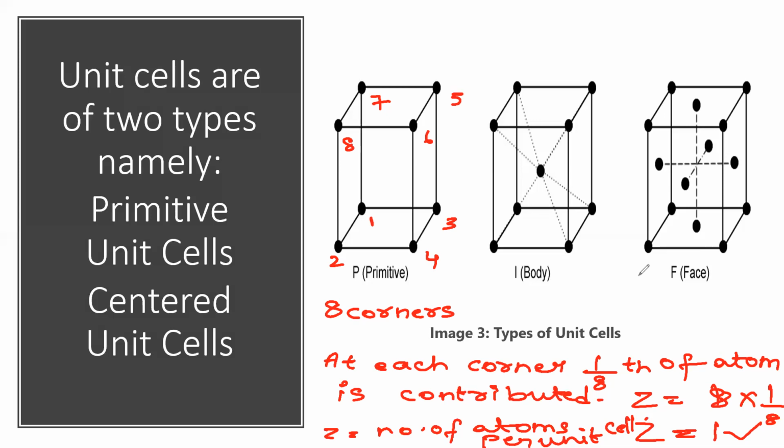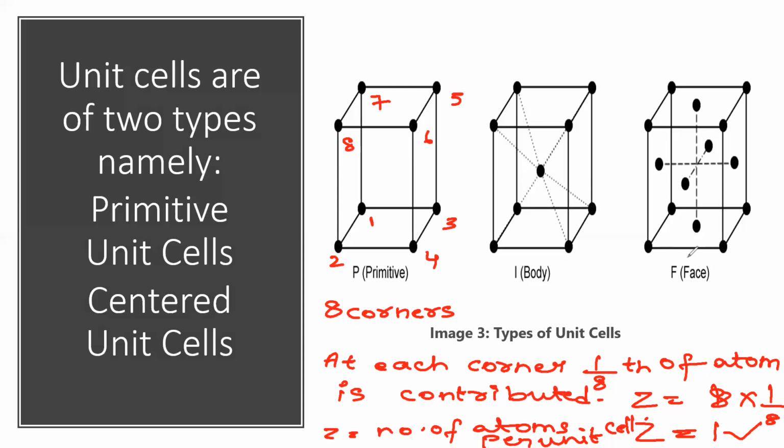Very, very important point: in a simple unit cell, atoms or ions or molecules will occupy only the corners, and at each corner 1/8 of atom is contributed, or 1/8 of substance is contributed. Here I have written only atom, but it's not only for atom; it can be ion or molecule, depending on the substance. So Z is equal to 8 corners and 1/8 at each one, so 8 into 1/8 is equal to 1. So the number of atoms per unit cell for a simple or primitive unit cell is Z equal to 1.